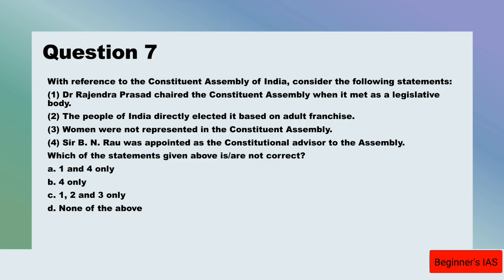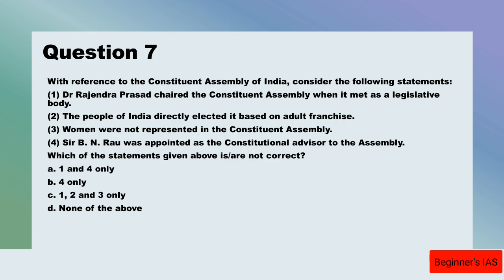And let us see statement number 2 and 3. The Constituent Assembly was not directly elected by the people of India on the basis of adult franchise. Therefore, this statement is also wrong. And the Assembly comprised representatives of all sections of Indian society, that is Hindus, Muslims, Sikhs, Parsis, Anglo-Indians, Christians, SCs and STs, including women of all the sections. Therefore, statement number 3 is also wrong.